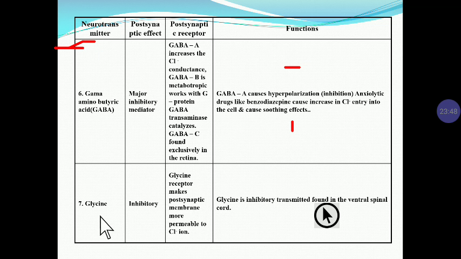Now the next neurotransmitter is glycine, which is again inhibitory in nature. Again it opens the chloride channel. It is an inhibitory transmitter found in the ventral spinal cord.